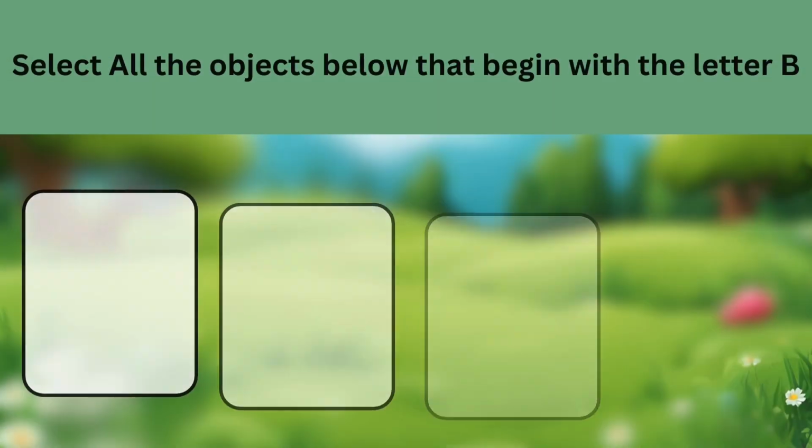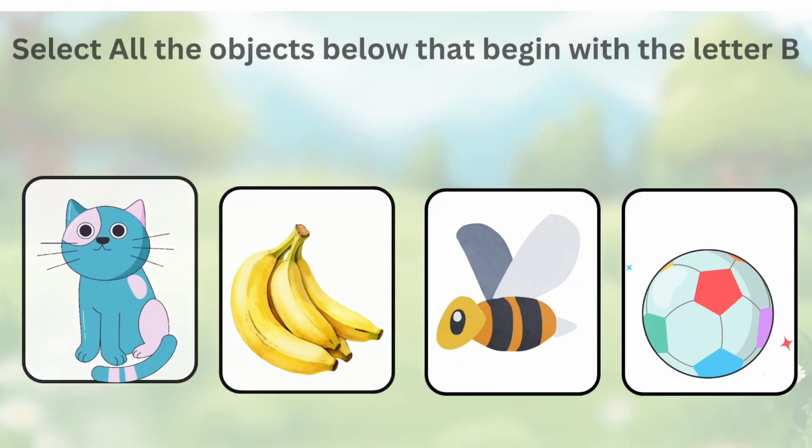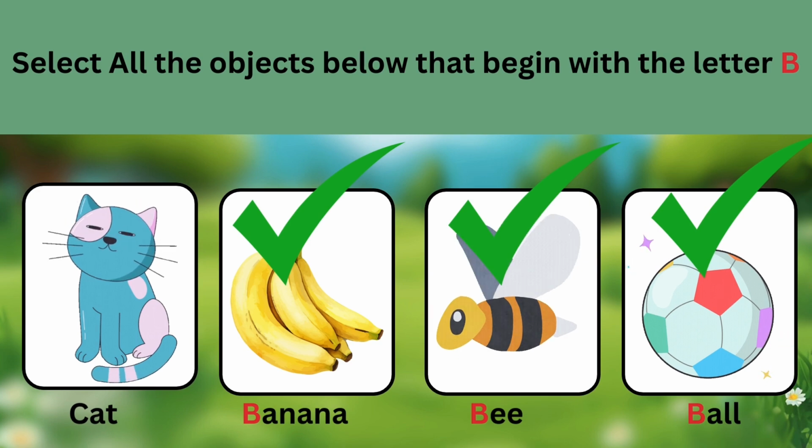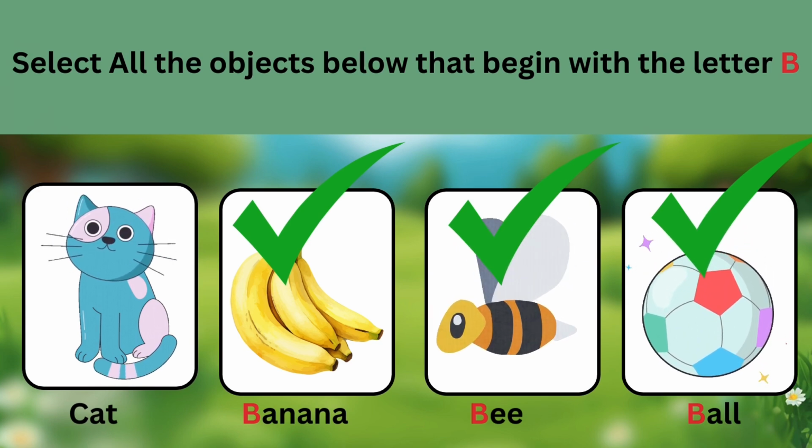Let's check the items below that begin with the letter B. If you chose the answers, banana, bee, and ball, then you are correct. They all begin with the letter B.